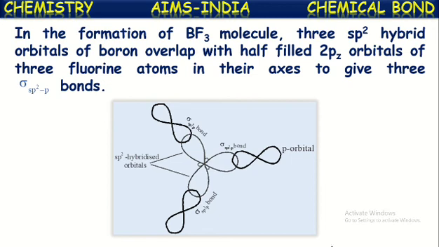In that way, they form three sigma bonds. See here, this sp2 hybridized orbital of boron is overlapping with the 2pz orbital of fluorine, forming one sigma bond. This is called an sp2-p sigma bond because it is formed by the overlapping of the sp2 hybridized orbital of boron and the 2pz orbital of fluorine. In that way, three sigma bonds are formed in this boron trifluoride molecule.